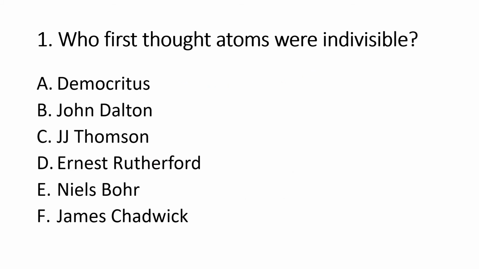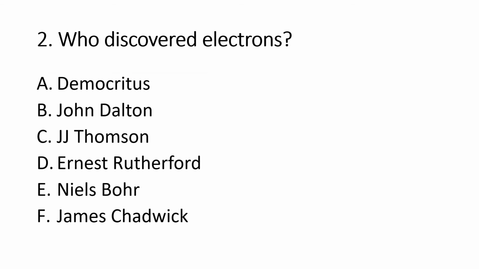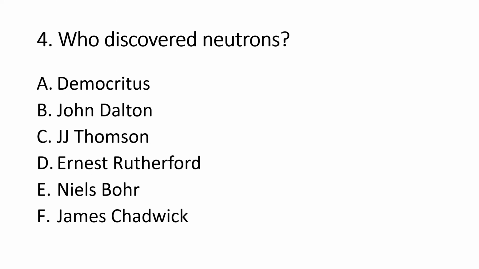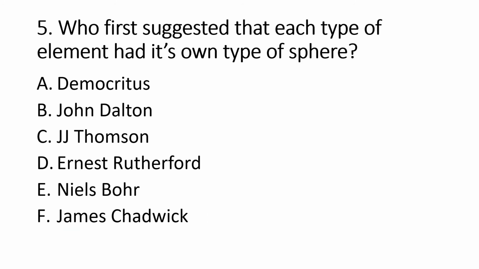So who first thought atoms were indivisible? Well, that was Democritus, the ancient Greek guy. Who discovered electrons? That was J.J. Thomson. Who discovered protons? That was Mr. Rutherford. Who discovered neutrons? James Chadwick. Who first suggested that each type of element had its own type of sphere? That was John Dalton.